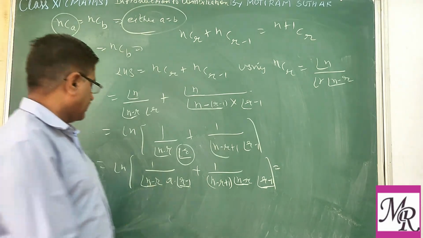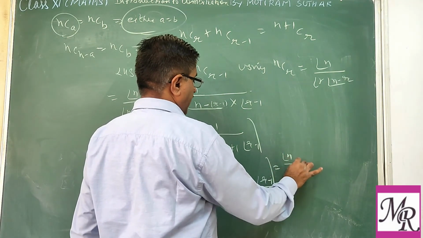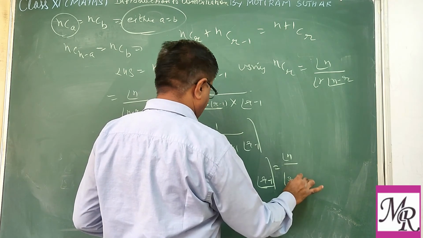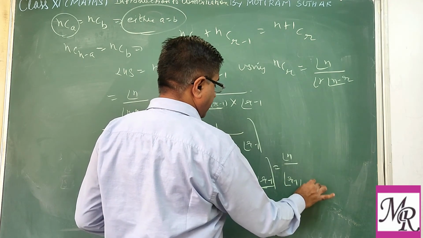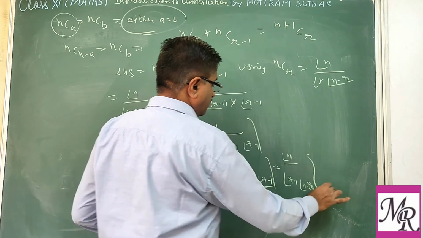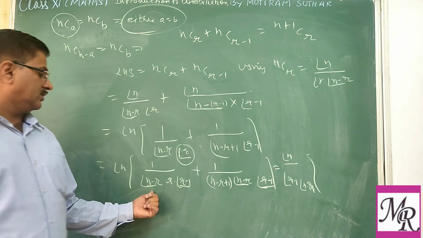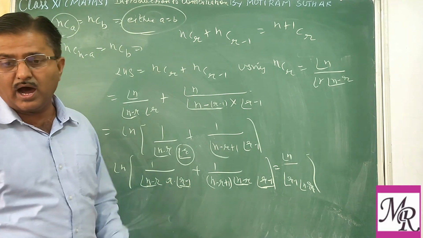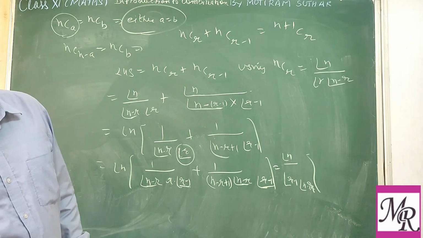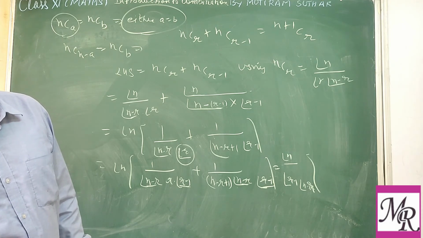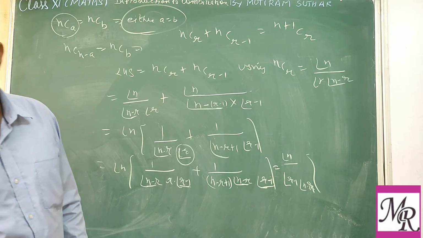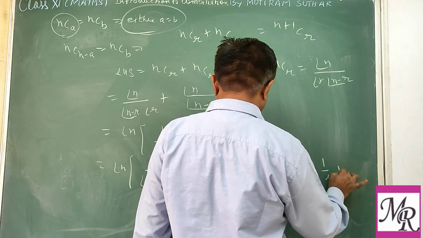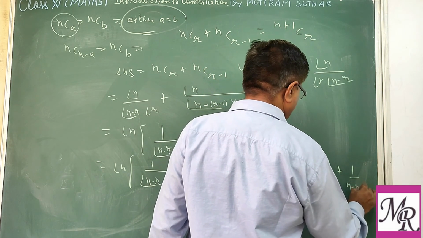So factorial n upon factorial (r minus 1) into factorial (n minus r), and if you take all these common, then we are left with 1 upon r plus 1 upon (n minus r plus 1).